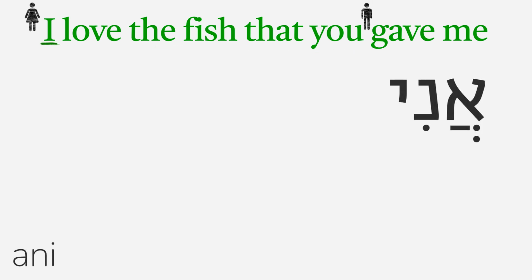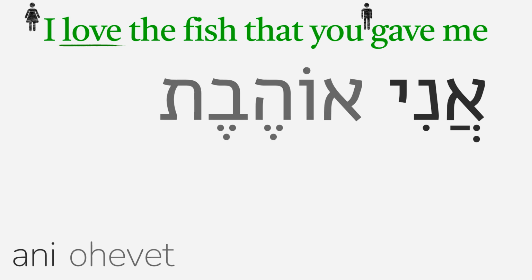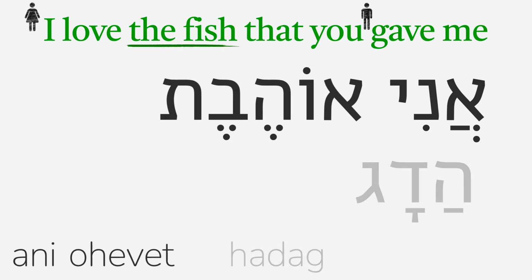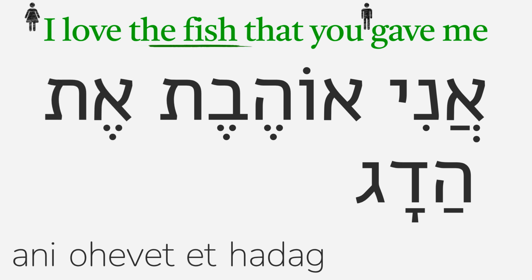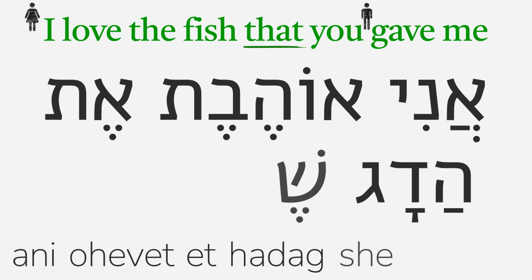Let's say I love the fish that you gave me, where the I is feminine and the you is masculine singular. I is ani, and since I is a feminine singular subject, the verb love will be in the feminine singular form of the present tense, ohevet. The fish is hadag, and since hadag is the definite direct object of the verb ohevet, the preposition et goes before it. That will be she, onto which we attach the verb you gave.